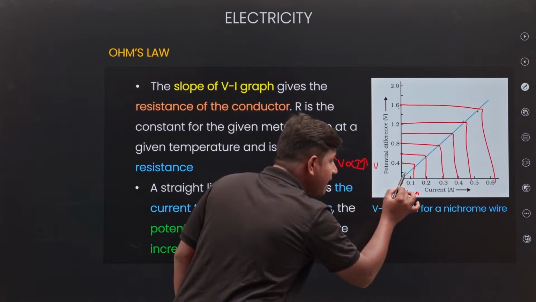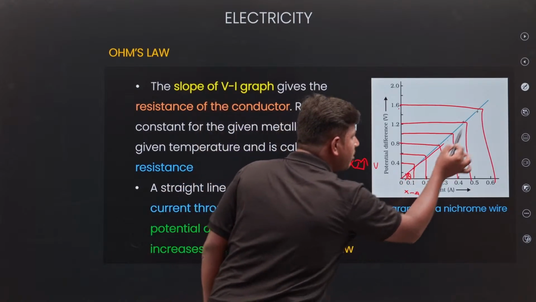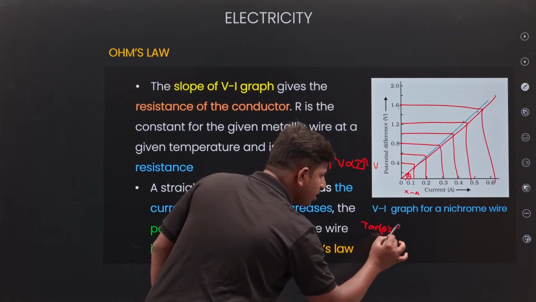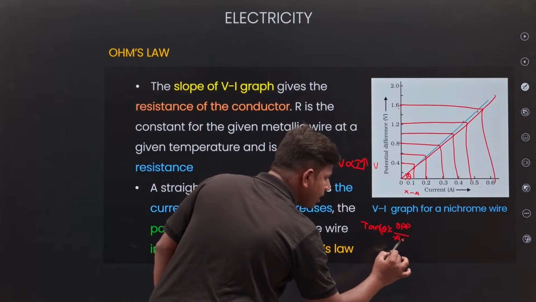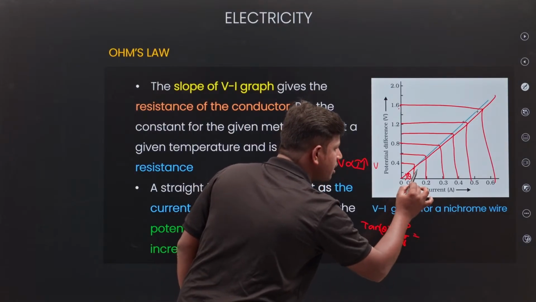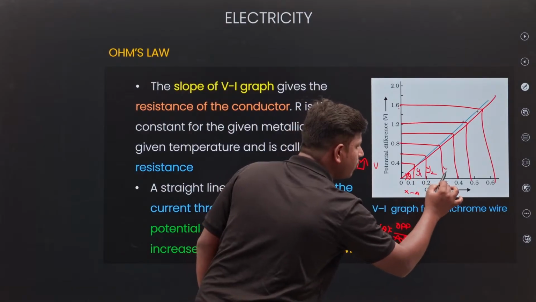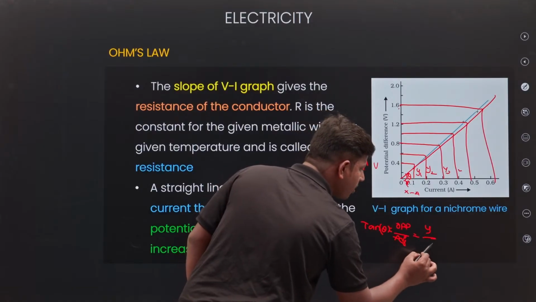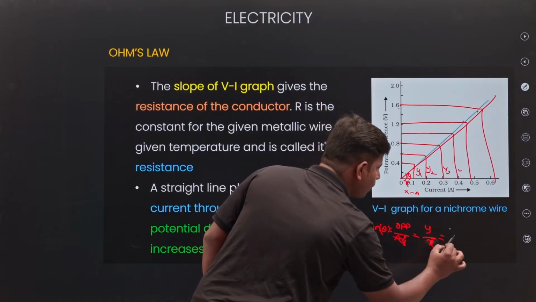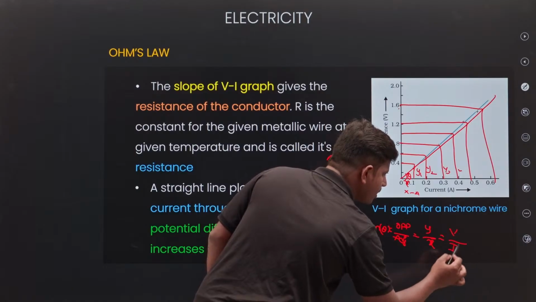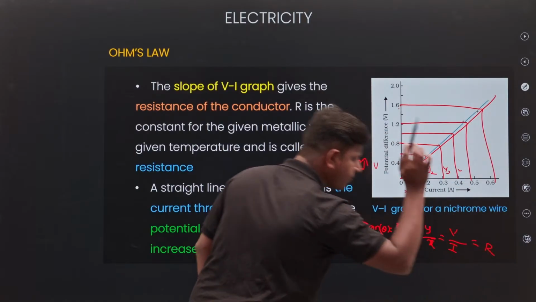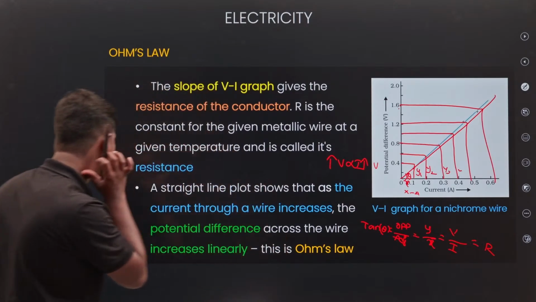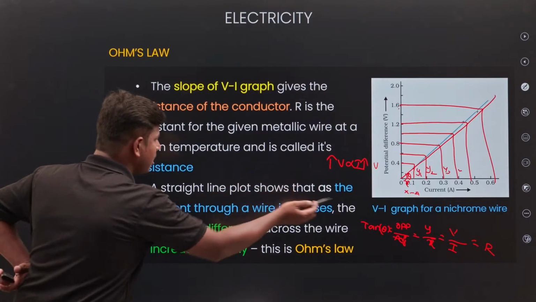If I take an angle here, theta, tan theta is equal to opposite side by adjacent side. The opposite side is y components only: y1, y2, y3, y4. The adjacent side is x components, so y by x. Y is voltage, x is current. So V by I, that is resistance. V by I is resistance only. Clear?